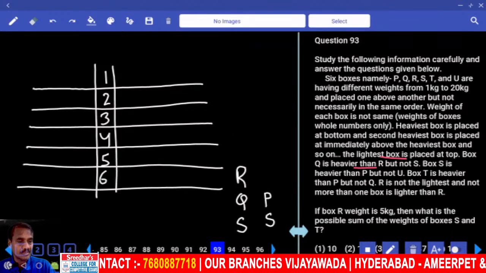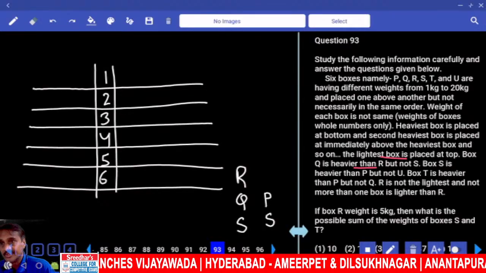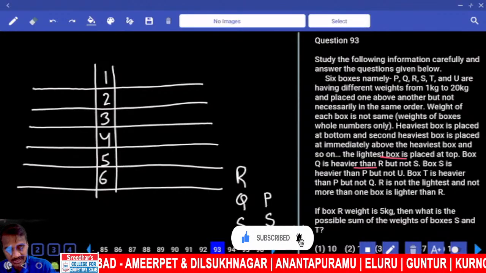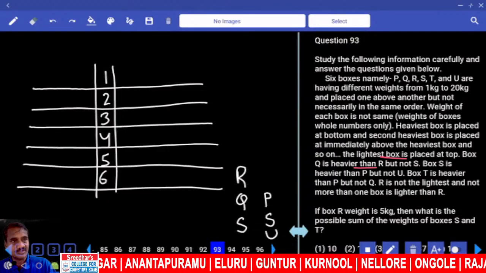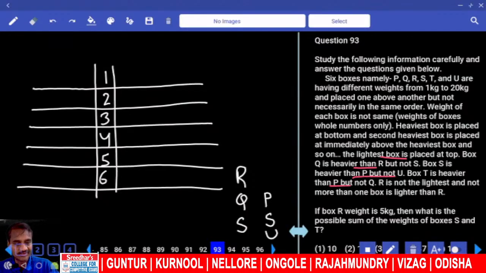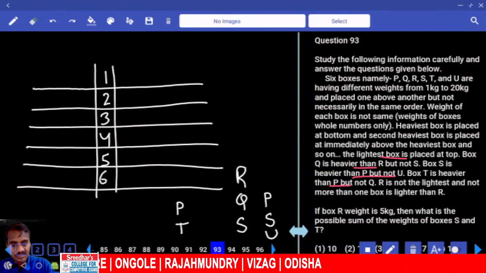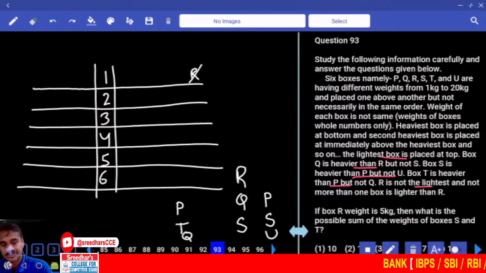S is heavier than P but not than U. S is not heavier than U. S is lighter than U. U is heavier. Then R, P, S, U. And T is heavier than P. T is heavier than P but not than Q. Hence P to Q must be in this order. R is not the lightest, so it cannot be at the top.